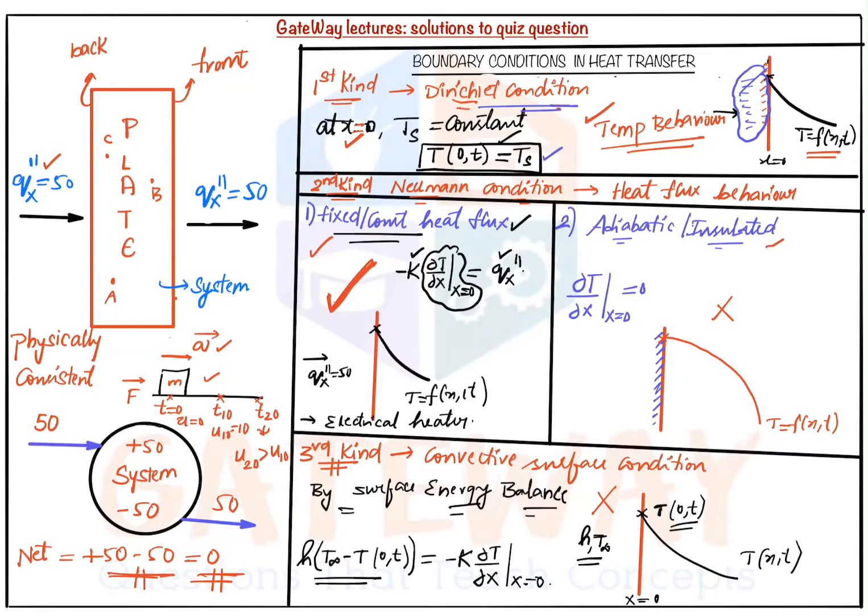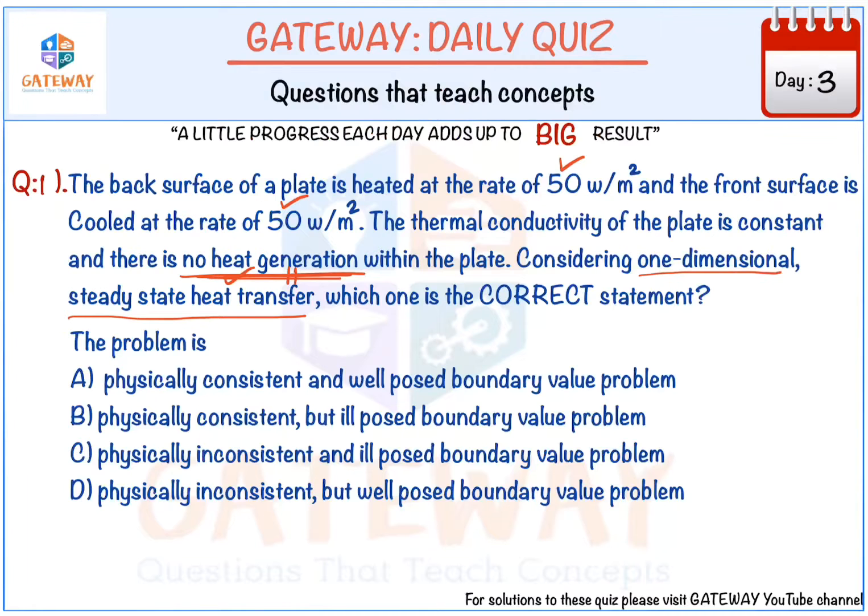If you want to calculate the temperature distribution, we can't, because we don't know the behavior of temperature on the surface. We don't know whether at the surface it has constant temperature or a varying temperature. It should be mentioned in the question. So in this question, the correct answer is: physically consistent, yes, we have proved that, but it is an ill-posed boundary value problem. So this is our answer.